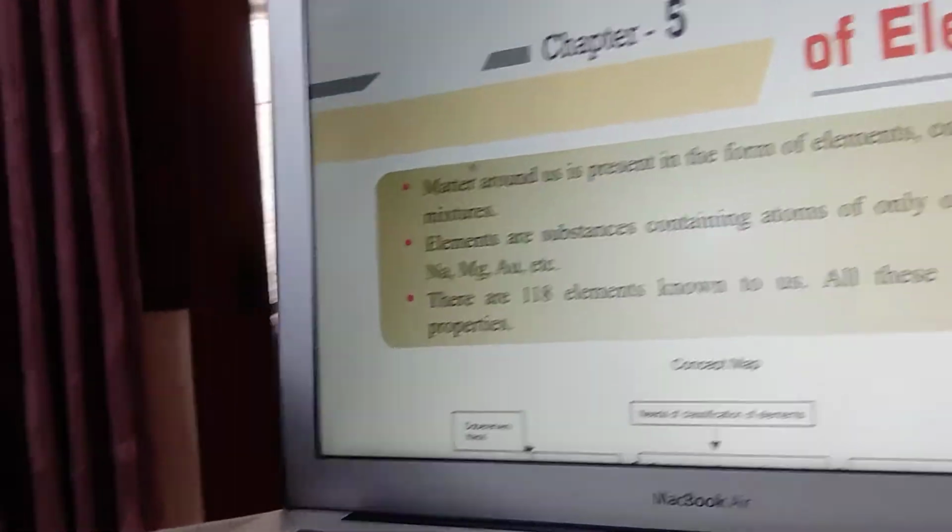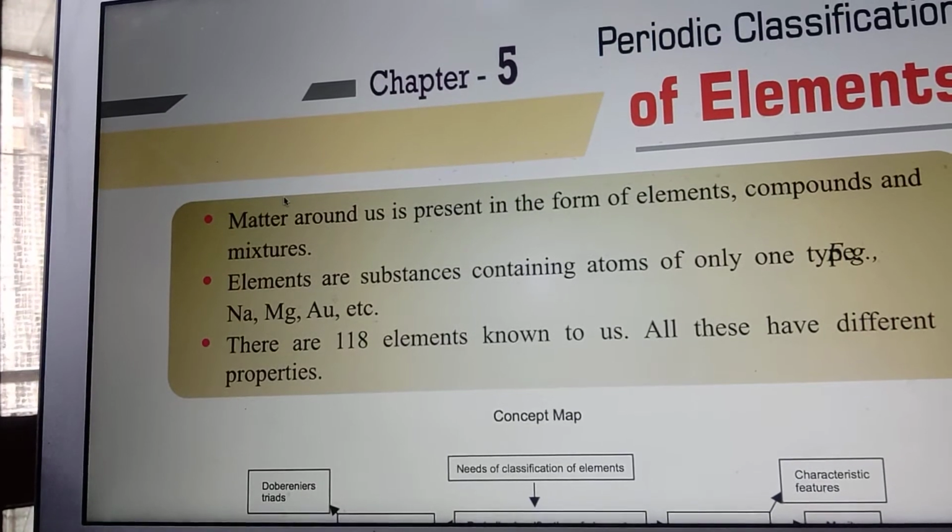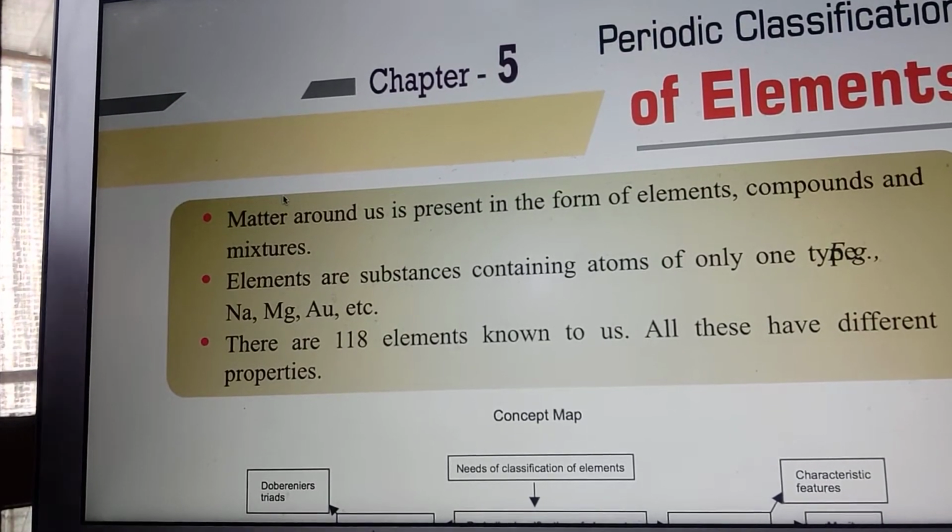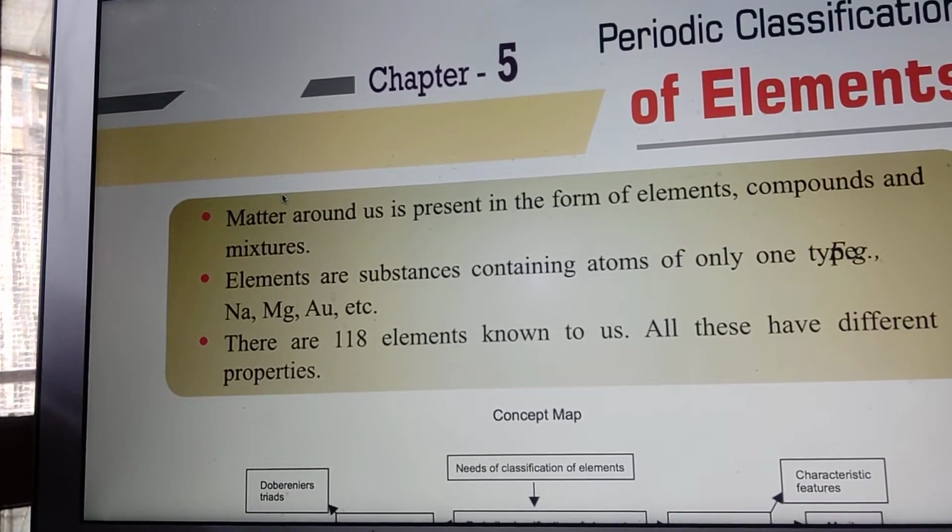Dear students, today I am taking your topic, periodic classification of elements. This is for class 10th students, and this is one of the best chapters of chemistry. You can see now on the screen. I will explain to you with the help of slides.